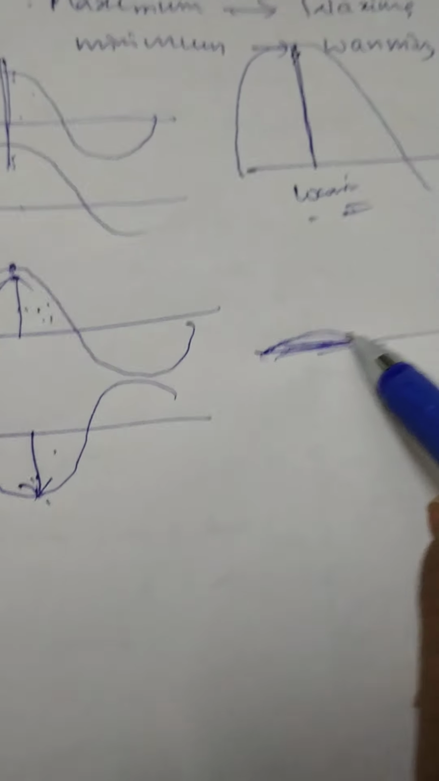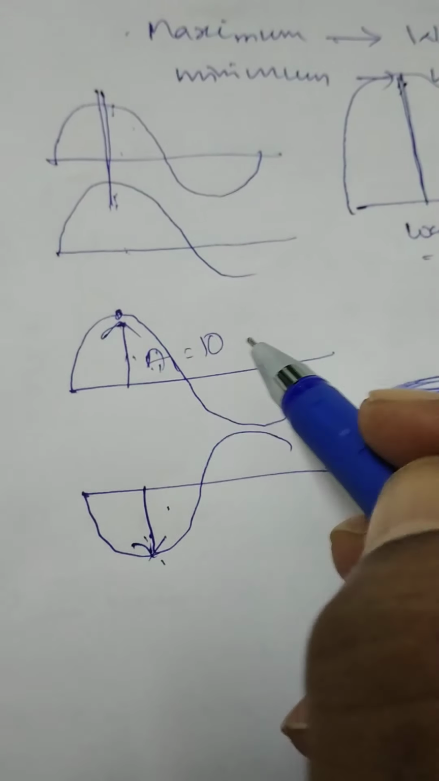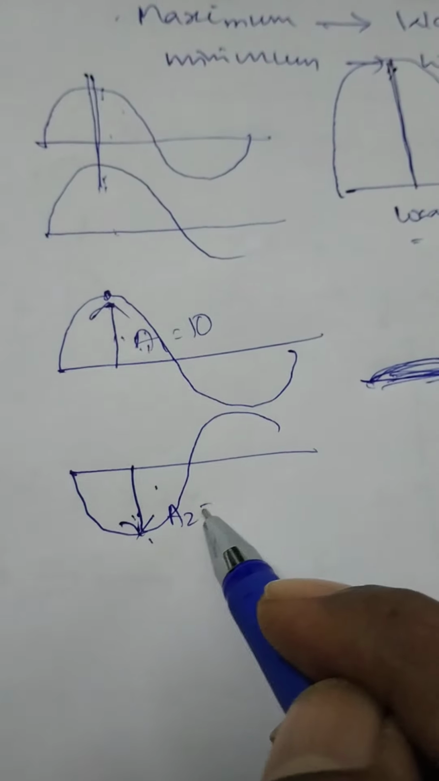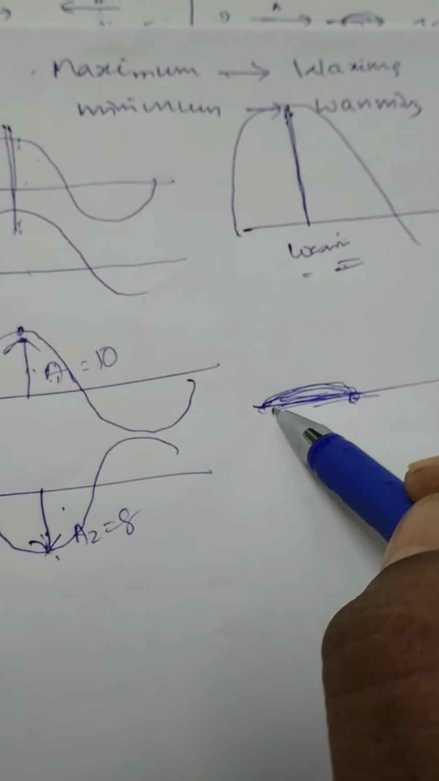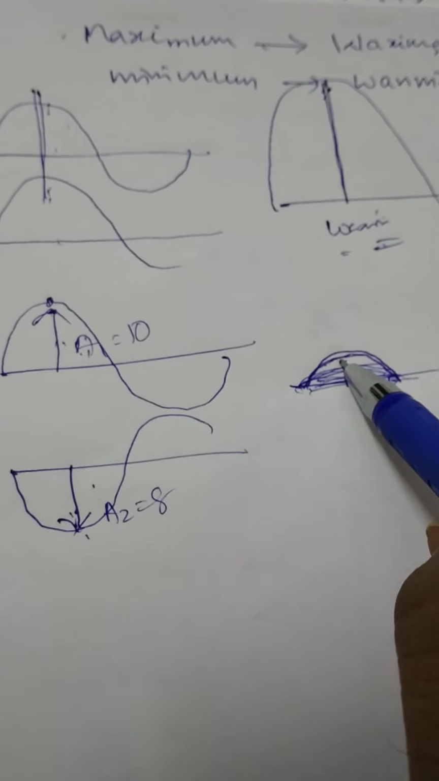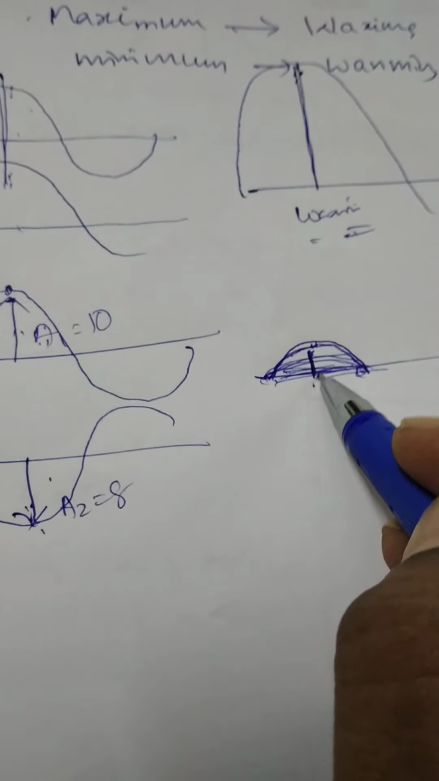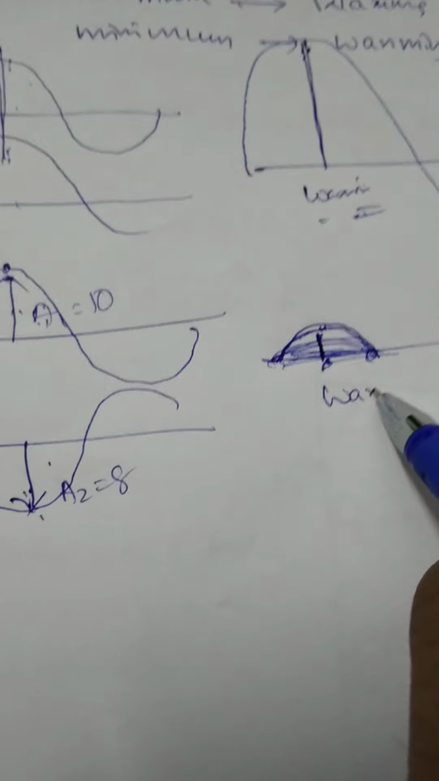Approximately straight line, or like this. Suppose A1 is equal to 10 units, and A2 is equal to 8 units. The resultant should be positive like this. This is the resultant, and the amplitude will be minimum here. This minimum amplitude of sound is known as the waning of sound.